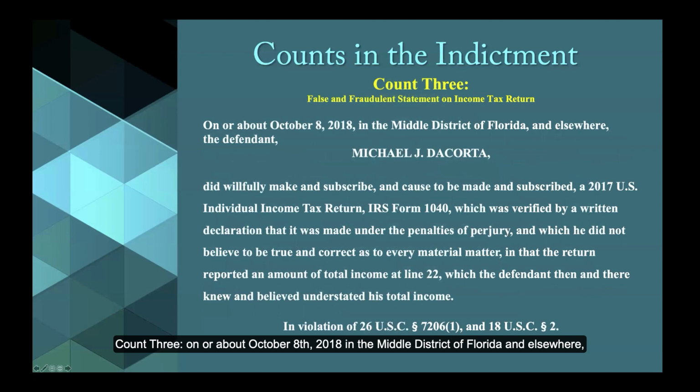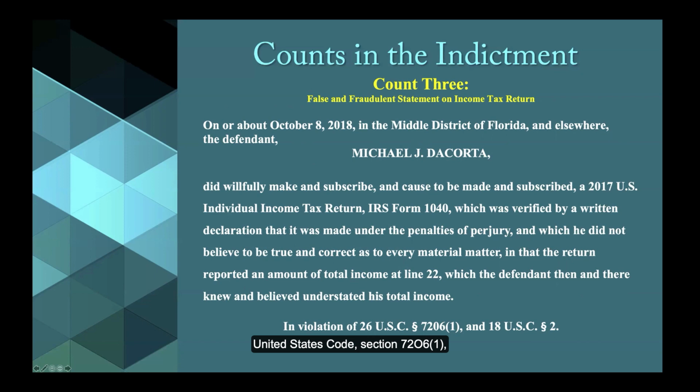Count three. On or about October 8th, 2018, in the Middle District of Florida and elsewhere, the defendant, Michael J. DaCorta, did willfully make and subscribe and cause to be made and subscribed a 2017 U.S. individual income tax return, IRS Form 1040, which was verified by a written declaration that it was made under the penalties of perjury, and which he did not believe to be true and correct as to every material matter, in that the return reported an amount of total income at line 22, which the defendant then and there knew and believed understated his total income, in violation of Title 26, United States Code, Section 7206(1) and 18 U.S.C. Section 2.